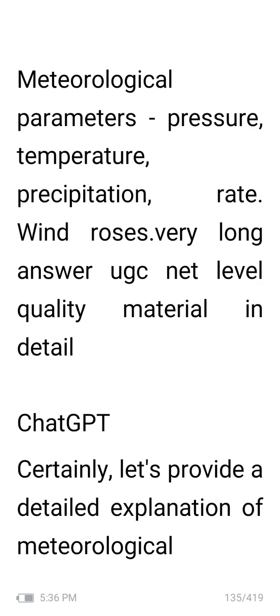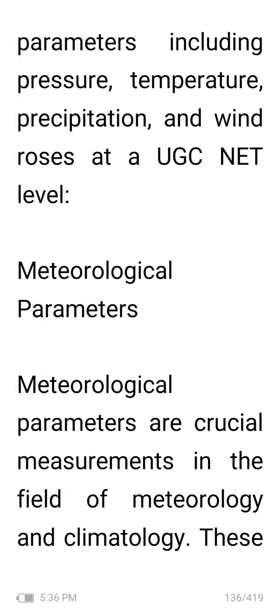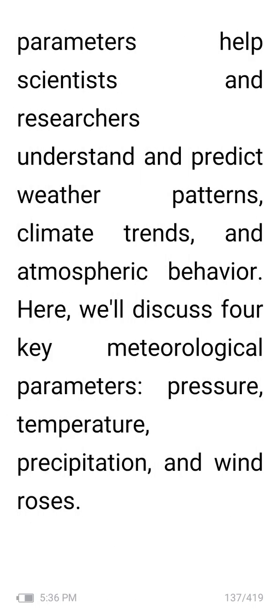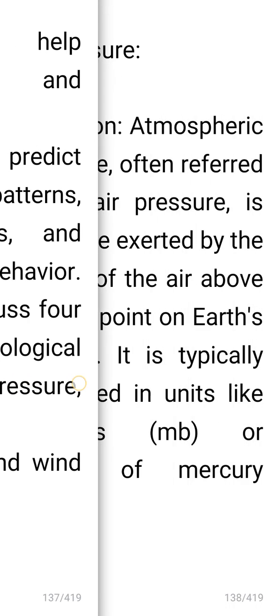Then meteorological parameters: pressure, temperature, precipitation rate, wind, etc. Meteorological parameters are crucial measurements in the field of meteorology and climatology. These parameters help scientists and researchers understand and predict weather patterns, climate trends, and atmospheric behavior. Here we will discuss four key meteorological parameters: pressure, temperature, precipitation, and wind roses.